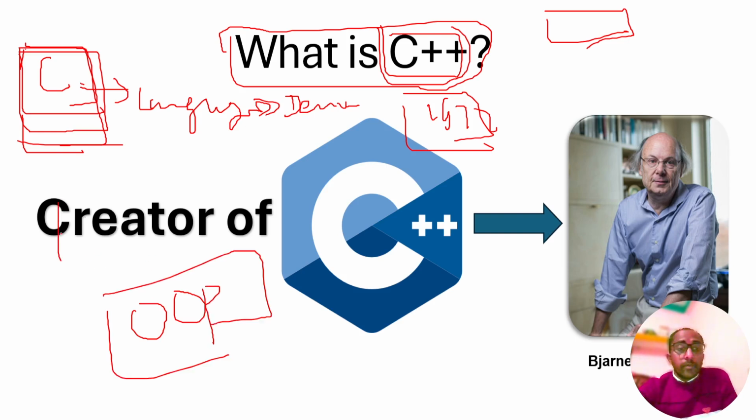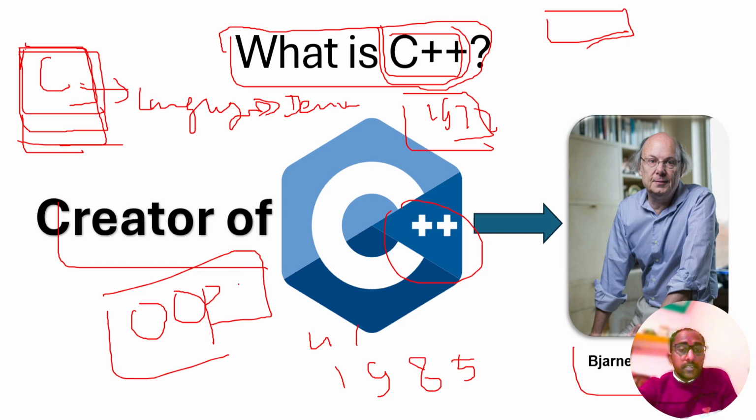The creator of C++ is Bjarne Stroustrup in 1985, and C++ includes advanced features like OOP.